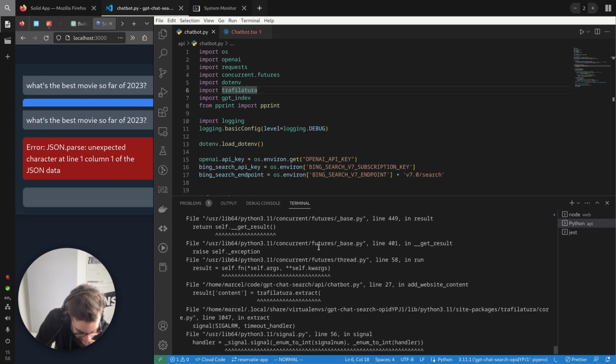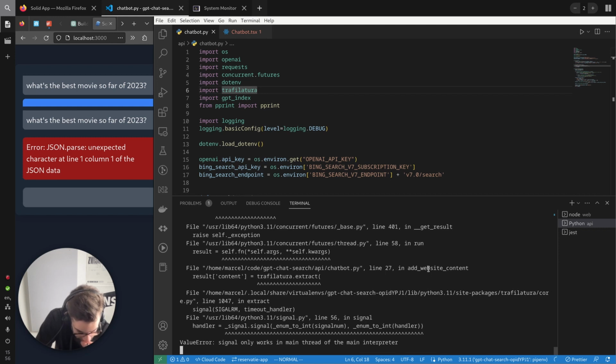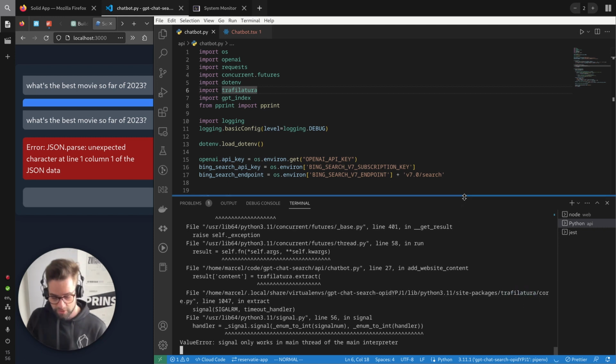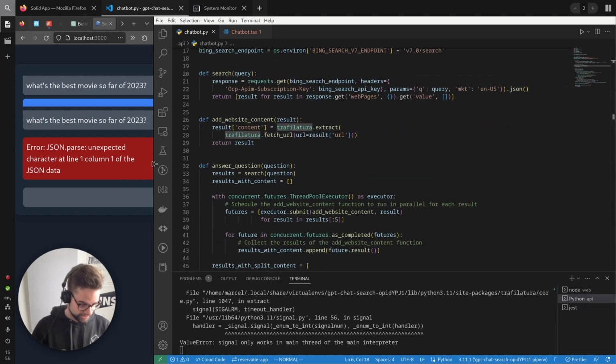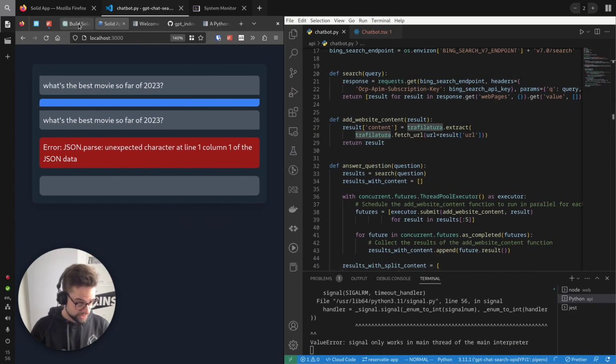Yes. In add website content. Yes. Signal only works in thread of the main interpreter. Okay. So this extractor thing is doing something that we cannot run in parallel, at least not without doing extra work of figuring out how to do it.